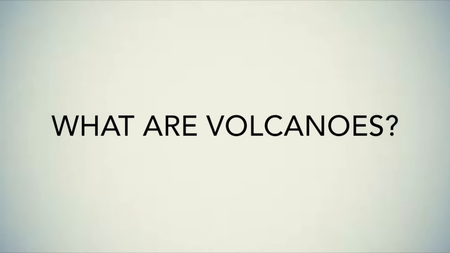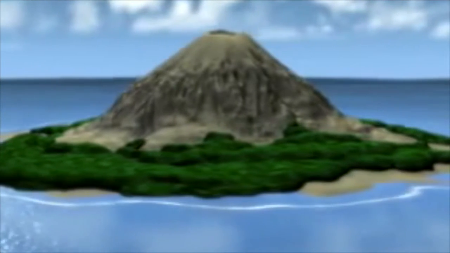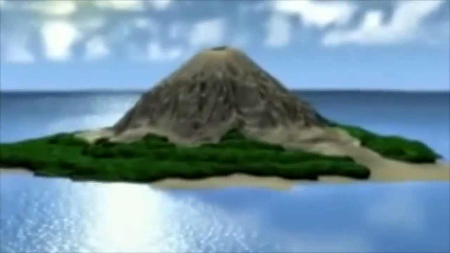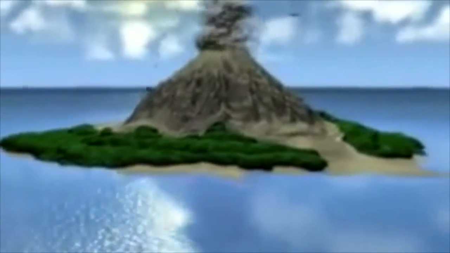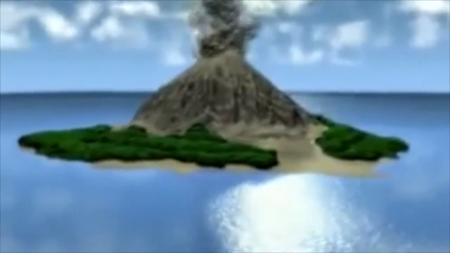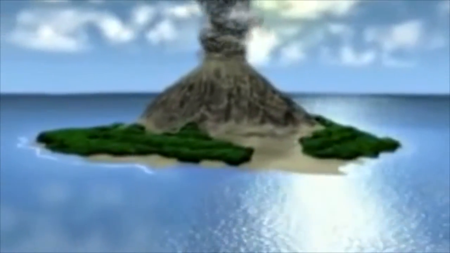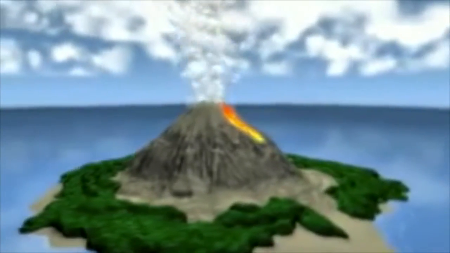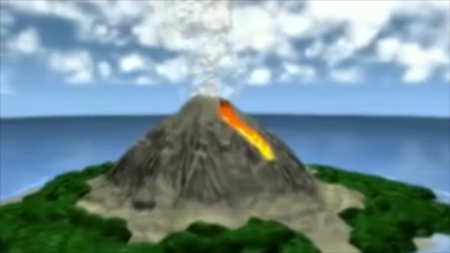What are volcanoes? Volcanoes are essentially vents on the Earth's surface, usually existing along the edges between tectonic plates. Molten rock, debris, and gases from the planet's interior are emitted here. When thick magma and large amounts of gas build up under the surface, eruptions can be explosive, expelling lava, rocks, and ash into the air, and often causing lava to ooze from the vent.